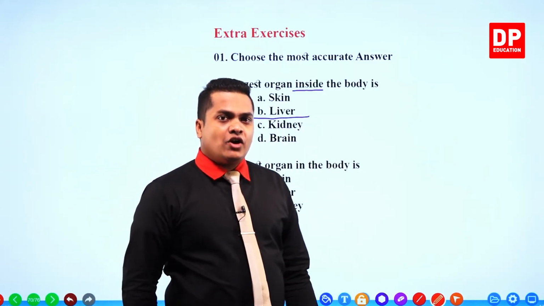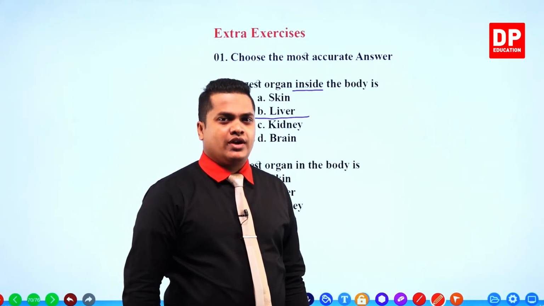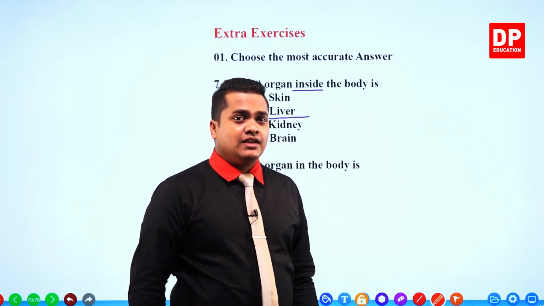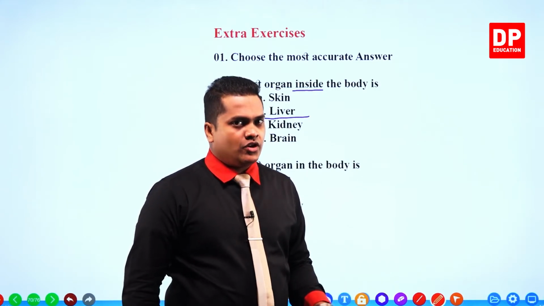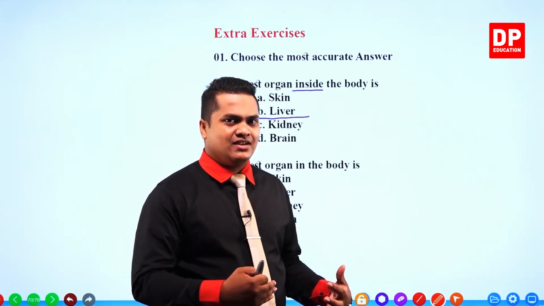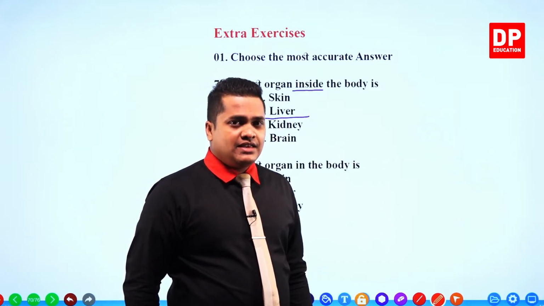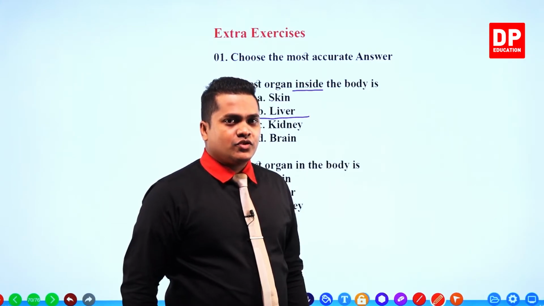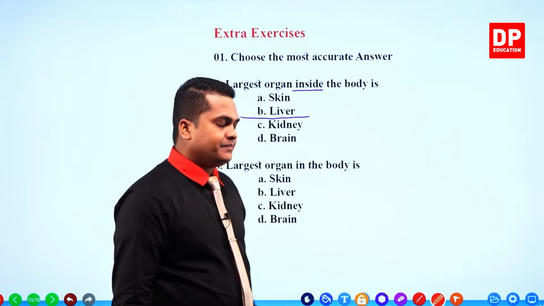So the liver is the largest organ inside our body. But the specialty here is that this is the organ which is located inside our body, not outside. If you consider the whole body, interior and exterior, the largest organ is the skin. But if you consider only the interior body parts, the largest organ is the liver. So it's given here "inside", therefore we have to select liver.